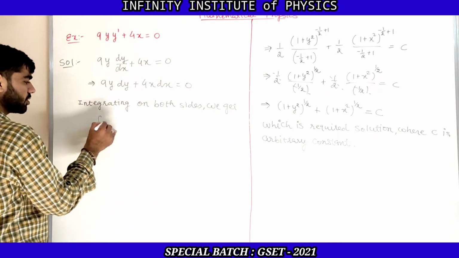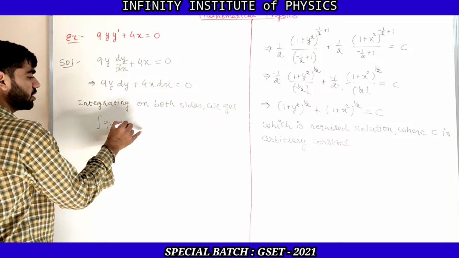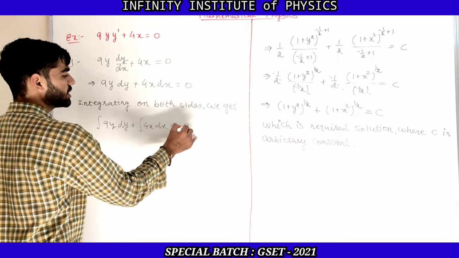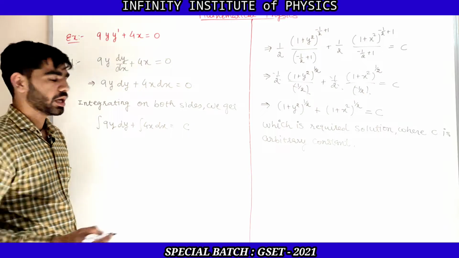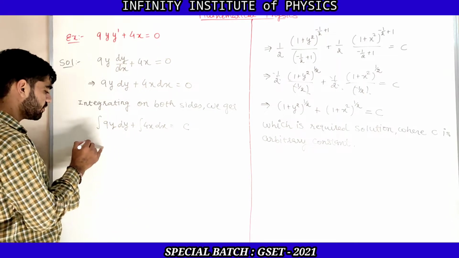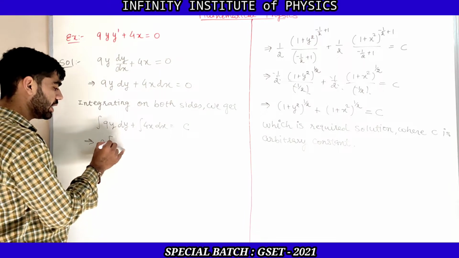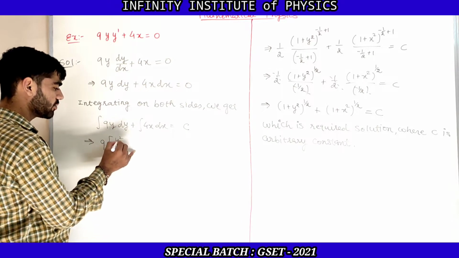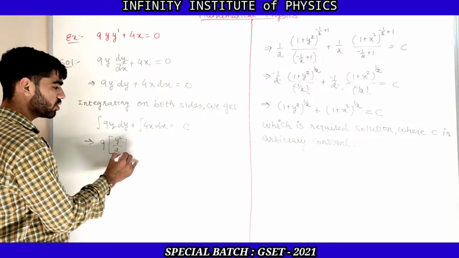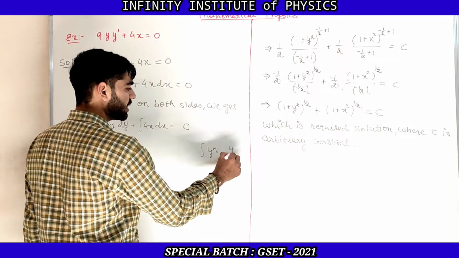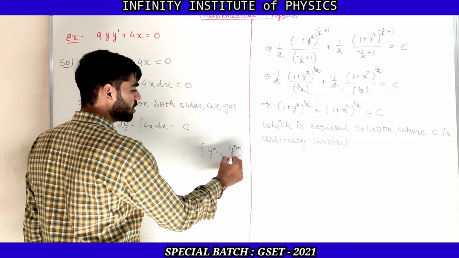integration of 9y dy plus integration of 4x dx and integration of 0, that is a constant. Now in the integration of 9y, 9 is a constant, so we can take it outside. Integration of y is y square by 2, because we know that if we have integration of y raised to n, then it is y raised to n plus 1 upon n plus 1.